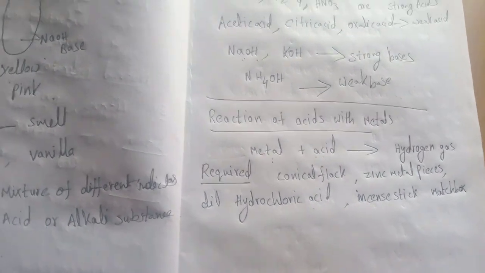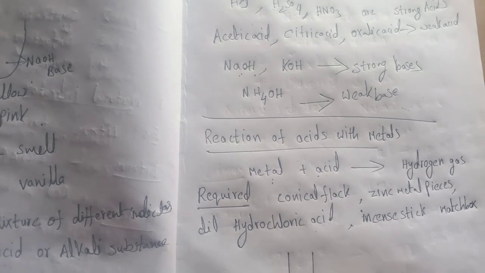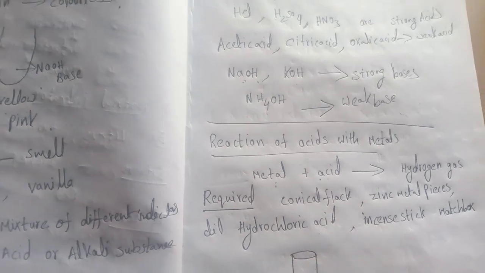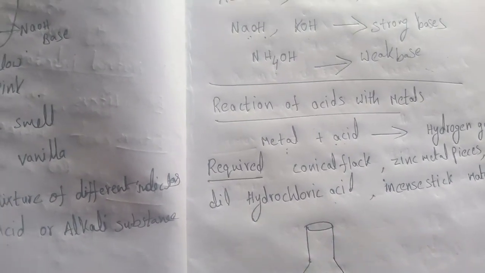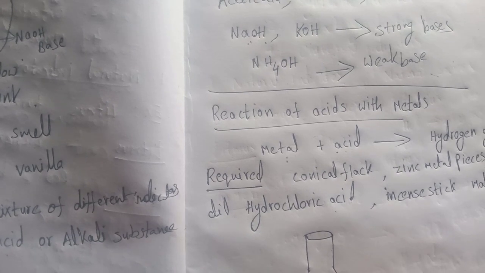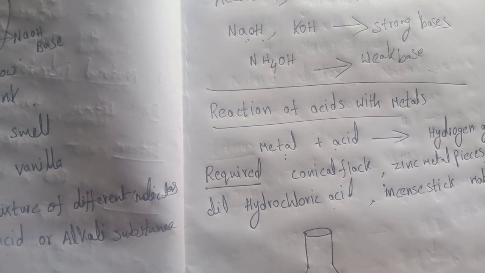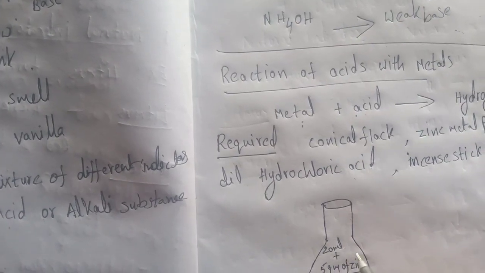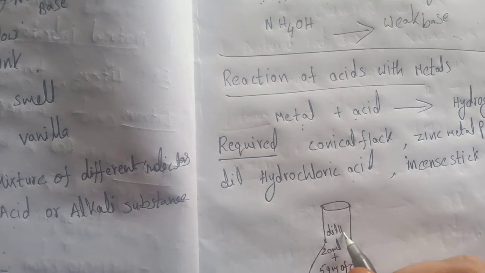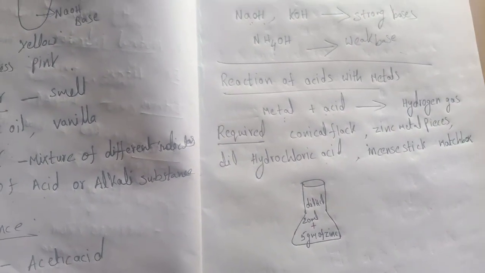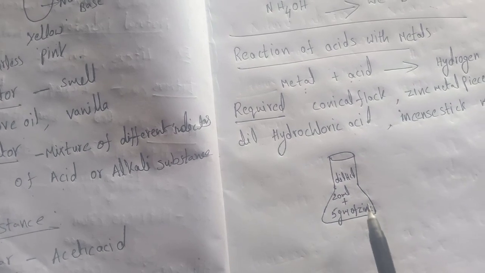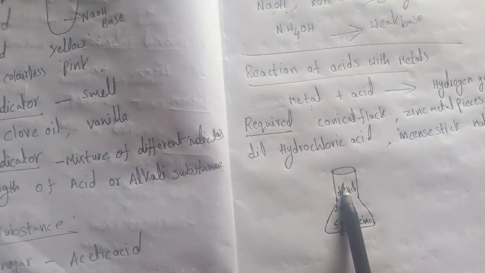This is the conical flask. In a conical flask, take 5 grams of zinc and add 20 ml of diluted HCl, hydrochloric acid, and observe.